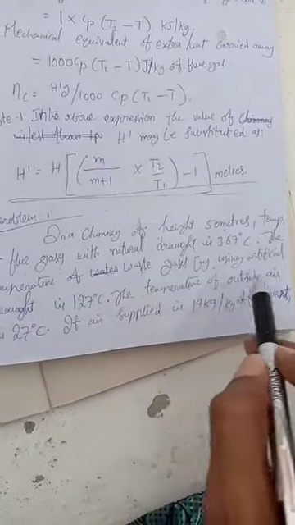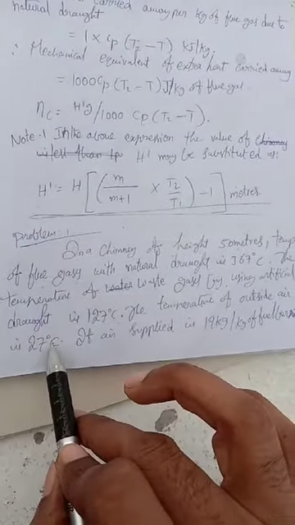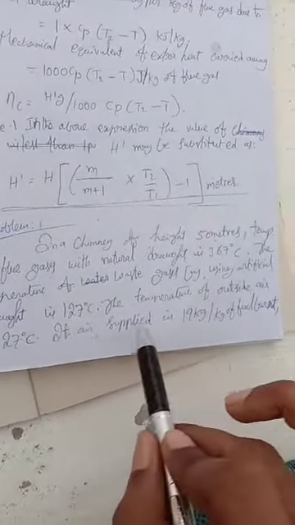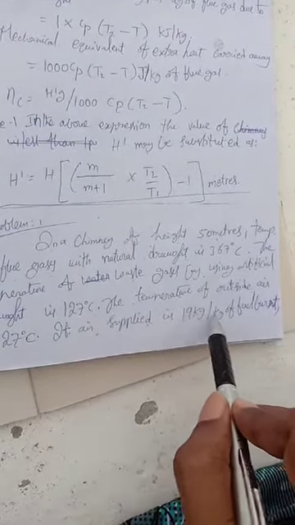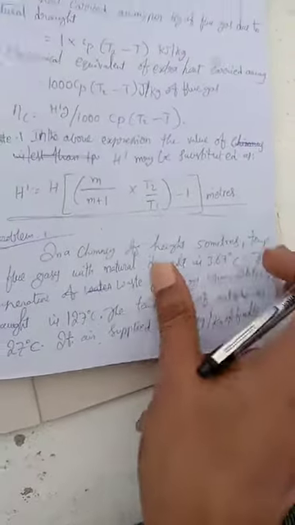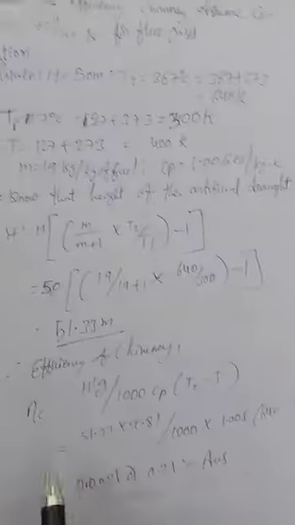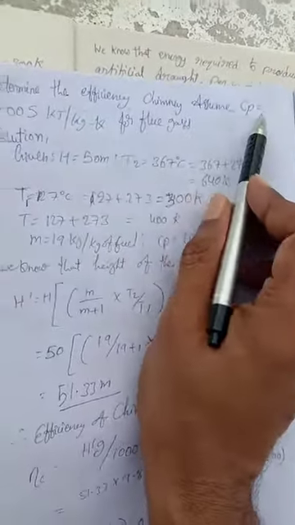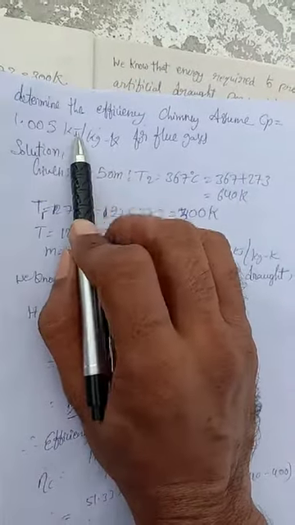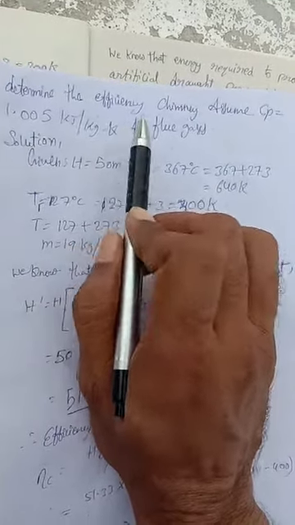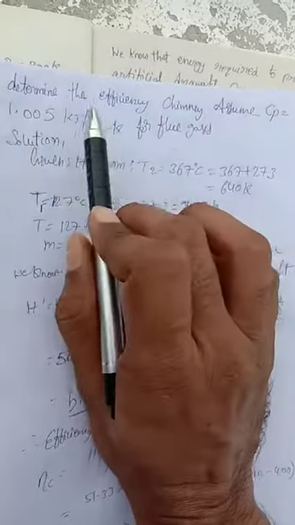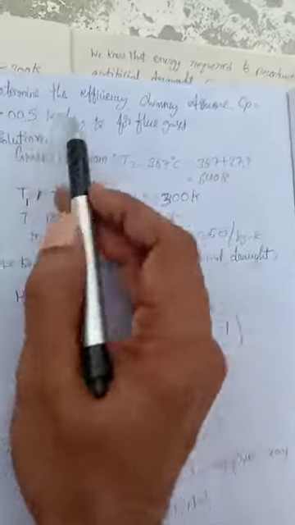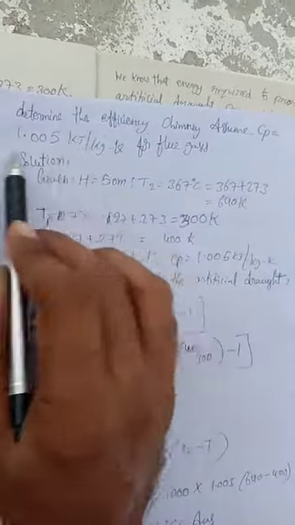The temperature of outside air is 27 degrees Celsius. If air supplied is 19 kg per kg of fuel burnt, determine the efficiency of the chimney. Assume Cp is equal to 1.005 kilojoules per kg Kelvin for the flue gases. Sometimes it will not be given, so you can take this standard value.